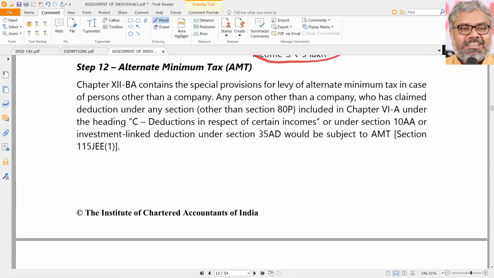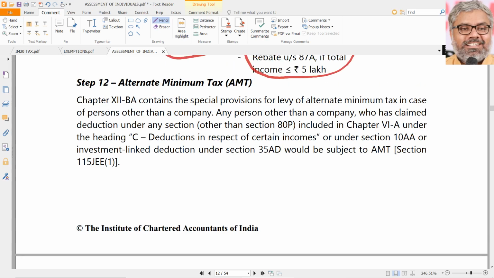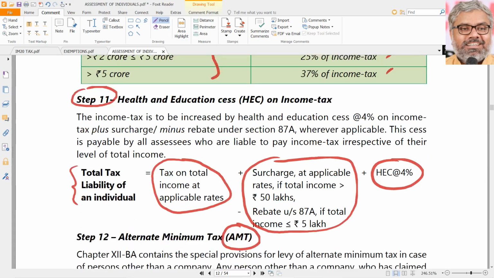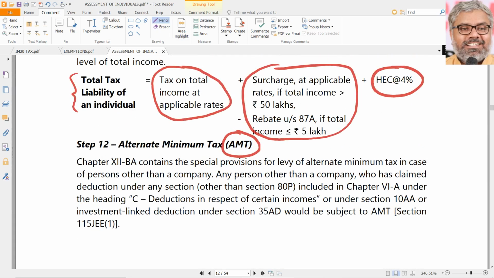Now the story changes. Now we all know there are certain tax benefits which are given to certain types of businesses, and as a result of the tax benefit, a lot of people might end up not paying any tax also. So what the government said is, you have to pay alternative minimum tax. So according to the entire normal calculation, after we calculated, we can suddenly come out and say, no, this is not correct. Something else is there.